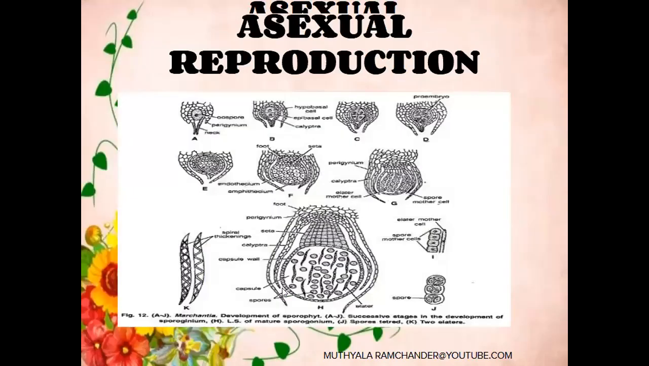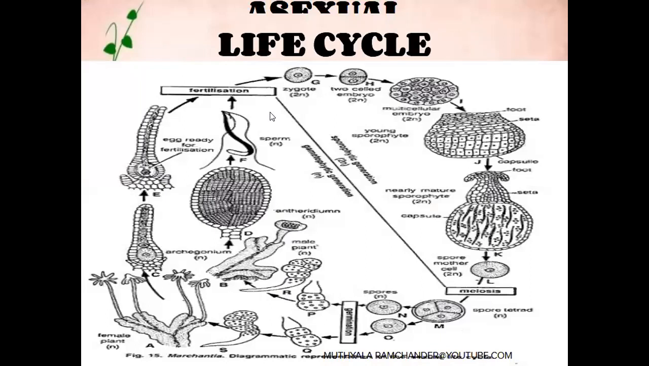Here we observe the life cycle. The life cycle in Marchantia is alternation of generation. Alternation of generation means haploid spores develop into haploid gametophytic thallus, which are male gametophytic thallus and female gametophytic thallus. At the matured stage, on the female gametophytic thallus, archegonia are developed. On the male gametophytic thallus, antheridia are developed. They produce male gametes and female gametes.